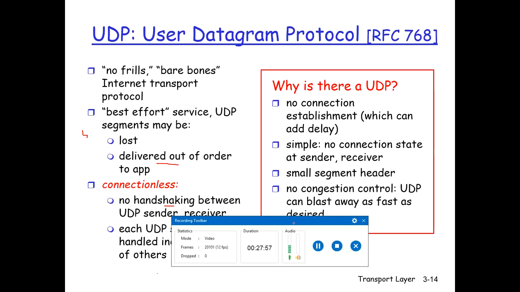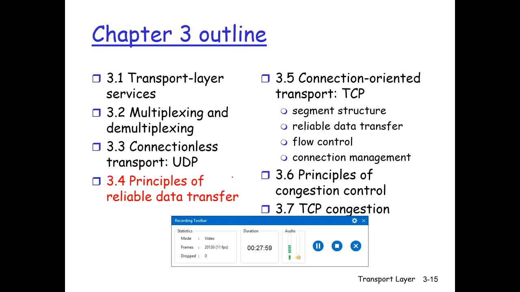Alright, so moving ahead, our next topic will be the principles of reliable data transfer. There are many applications which use UDP, especially streaming, multimedia, internet telephony and network management. We are not going into much detail for UDP, like its datagram structure. Now we will start with the next topic, which is the principles of reliable data transfer.